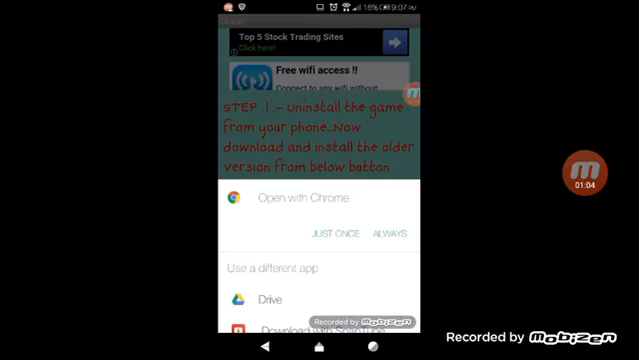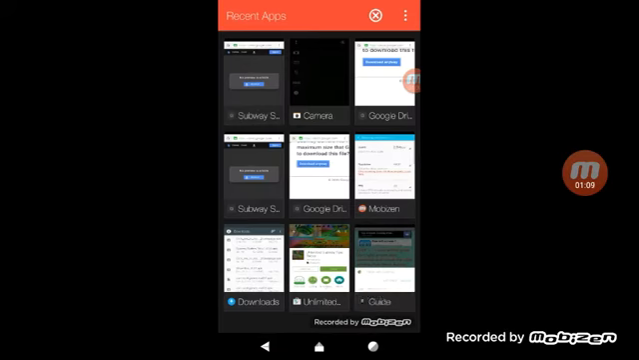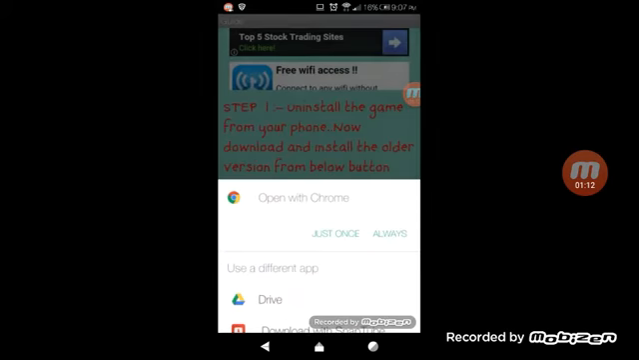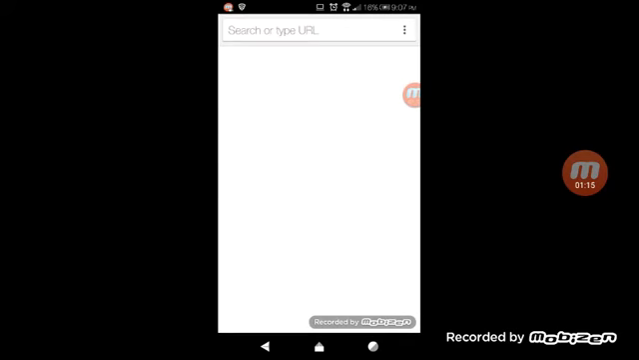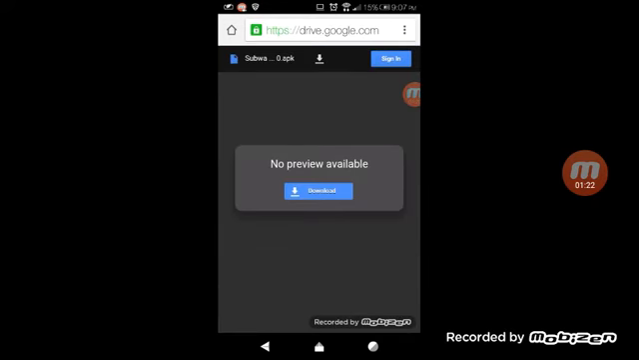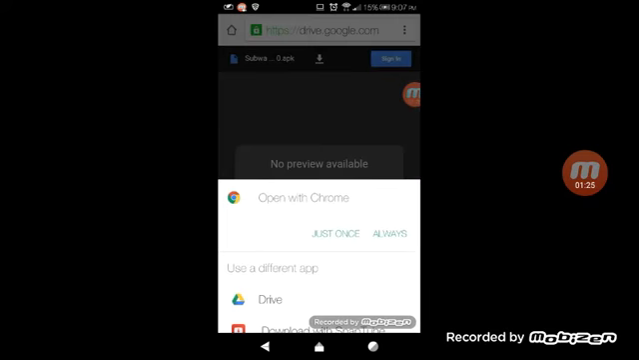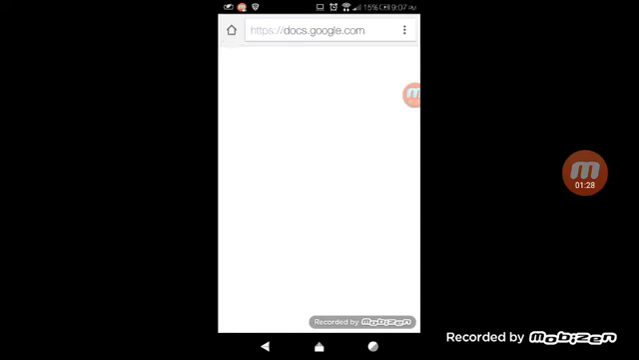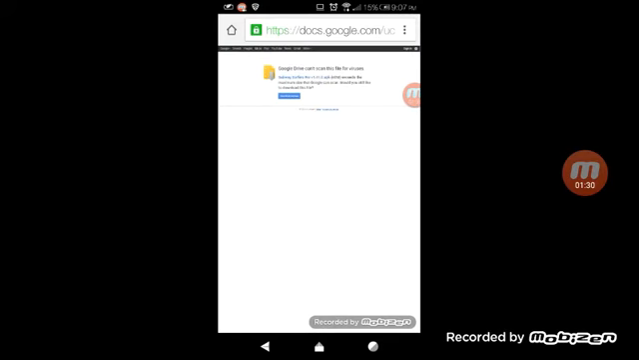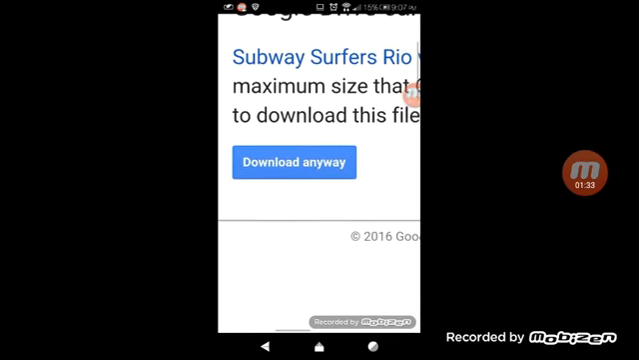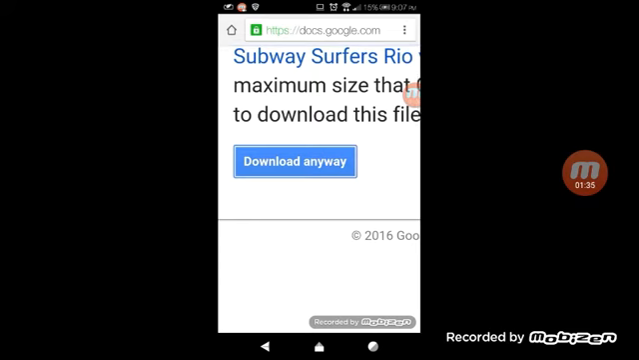Then you press download, and it's telling you here to delete all your data from Subway Surfers. So delete all the data from your game. Then what you want to do here is press download just once. Then press download anyway. And this is the Subway Surfers Real, as you can see on the top. Subway Surfers Real.